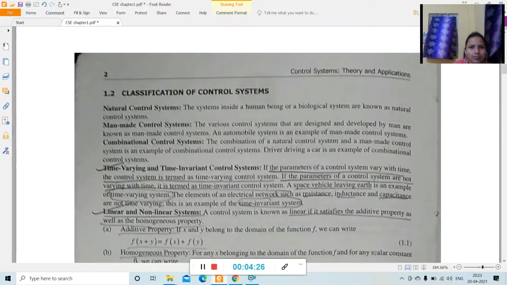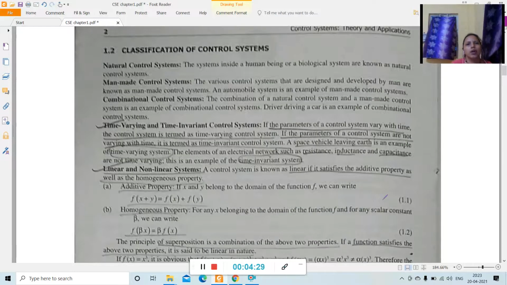Then next we come to classification of control system. Under classification of control system, first is the natural control system, like your human being, a biological system. Then the man-made control system, which is a system designed or developed by man, for example an automobile system. Then combinational control system, which is a combination of natural and man-made control system, like driving a car. This is an example of a combinational control system.